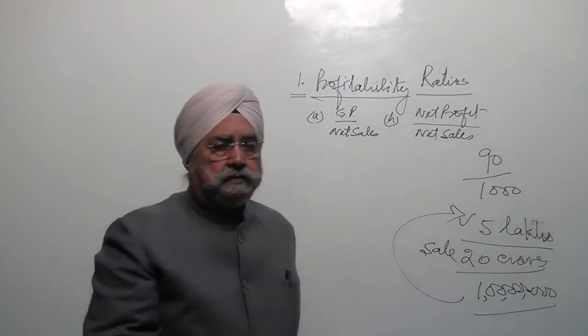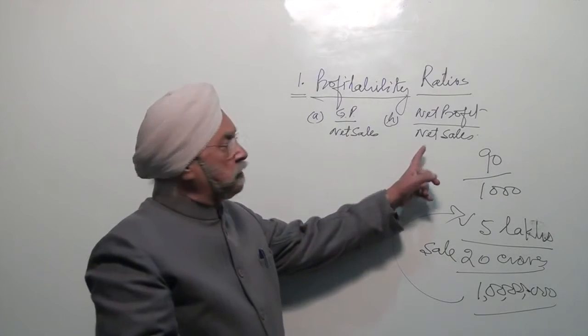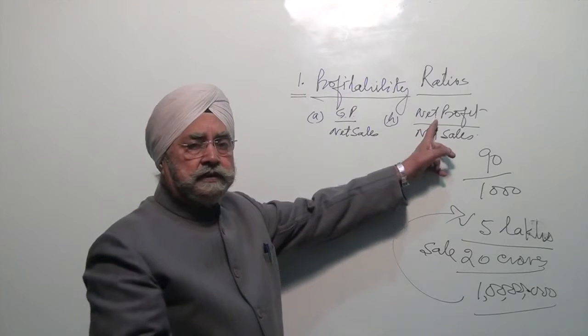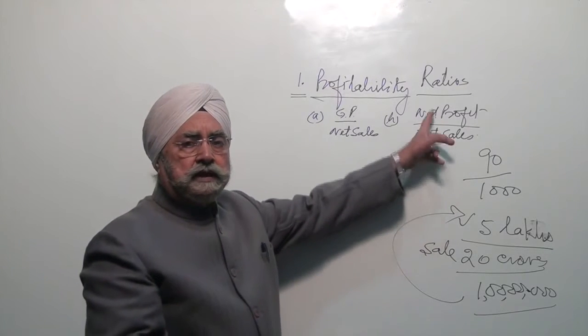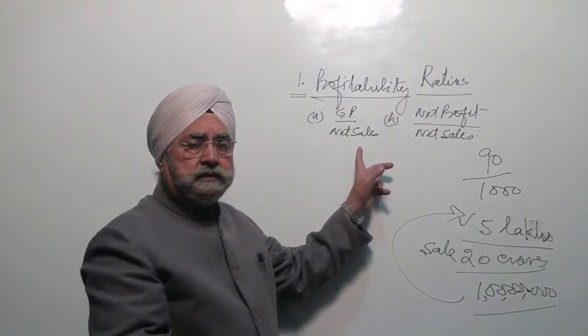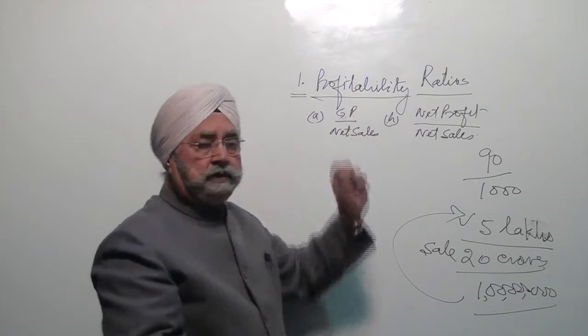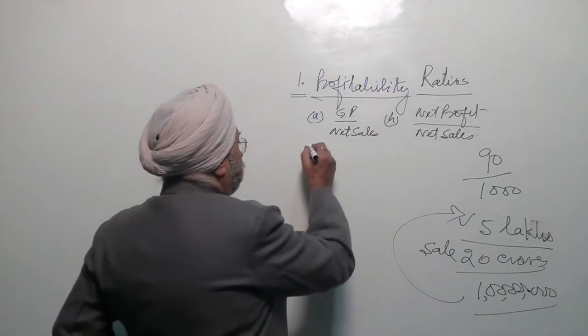Net profit ratio. This one is the gross profit ratio. This is the net profit ratio. See the two figures, net profit and net sale, net profit or net revenue. Gross profit or net revenue. These are two financial ratios of profitability. There are others also.